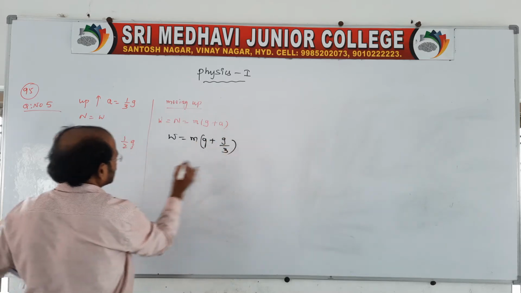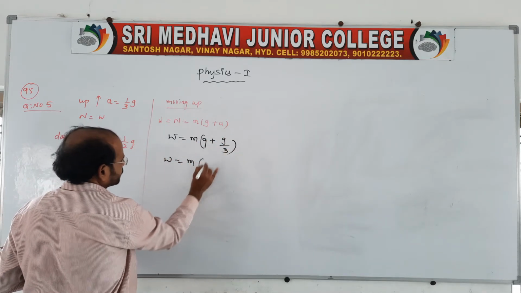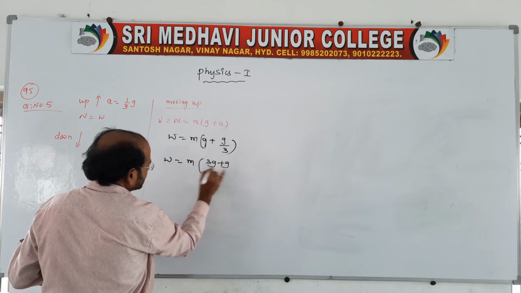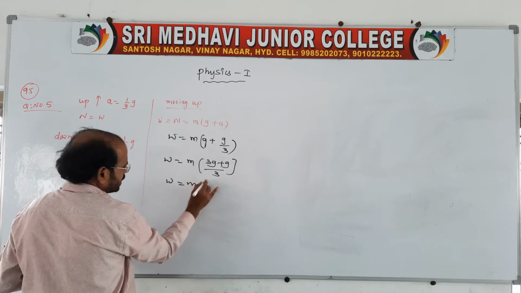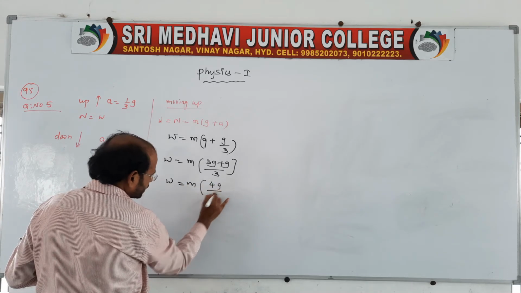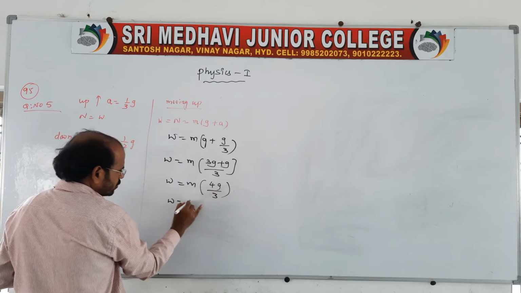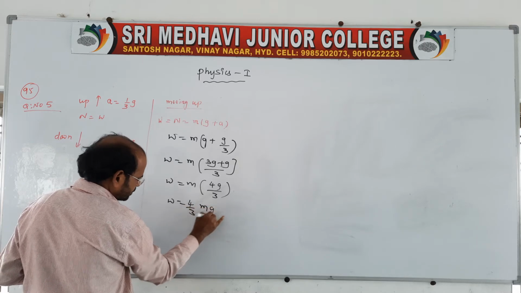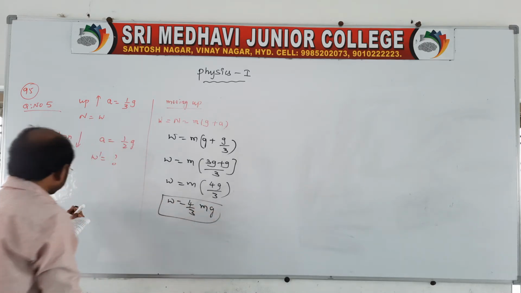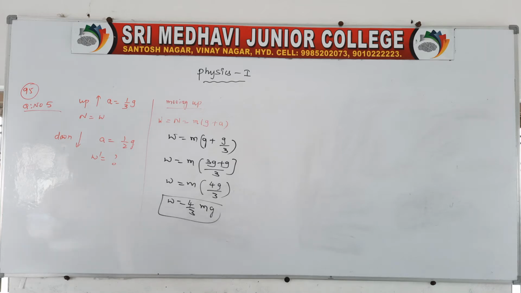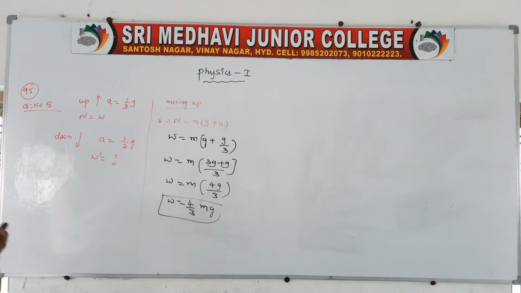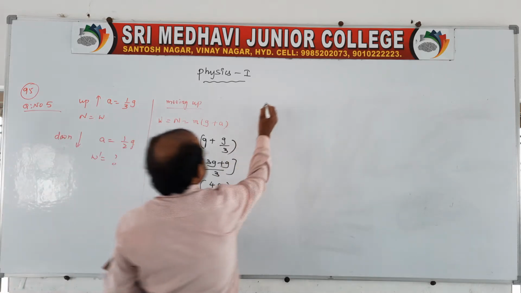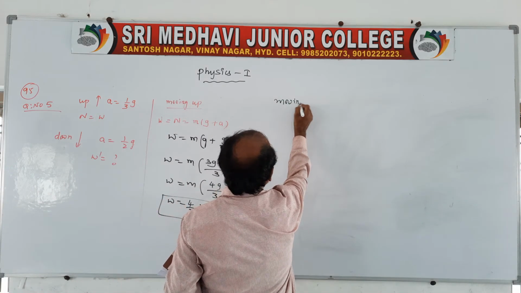So W is equal to m into 3g plus g by 3, because you take an LCM, then we'll get m into 4g by 3. So W is equal to 4 by 3 mg. This is when moving up, but it is asking in case of moving down, what will be the apparent weight. So now we take moving down.